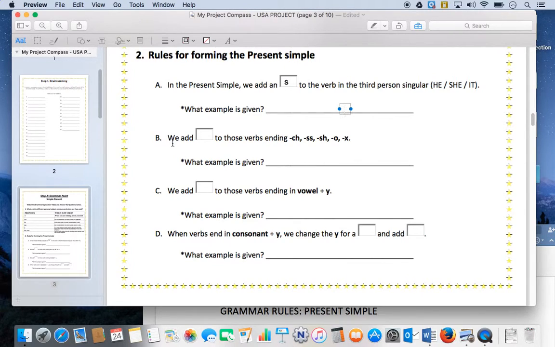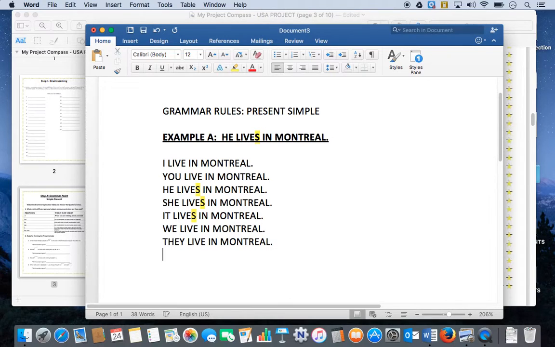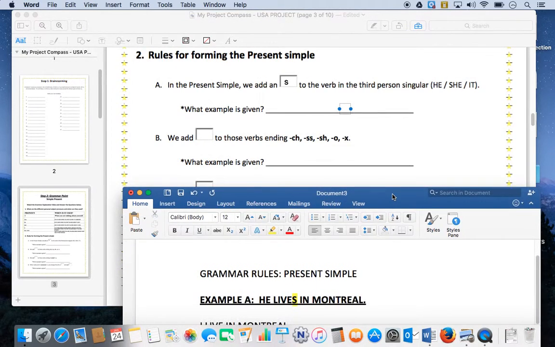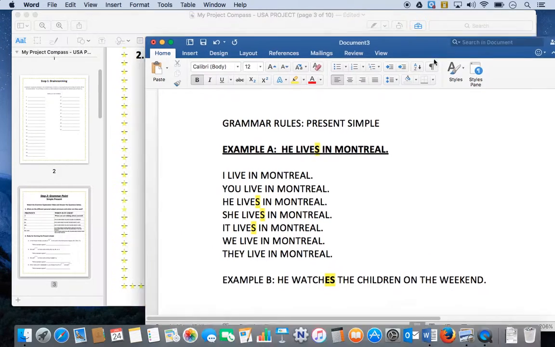it says for B, we add es to the verbs ending in CH, SS, SH, O, or X. So we have some examples. So let me give you some examples of some verbs. Let's look at example B. So let's use watch. So he watches the children on the weekend. Okay. So the big thing is es. So this is the example that you can go ahead and write on your paper.